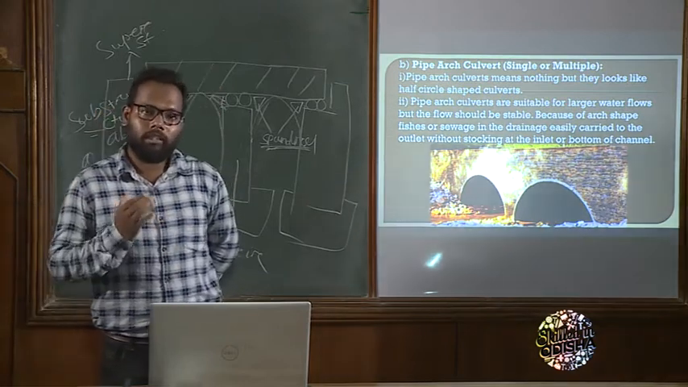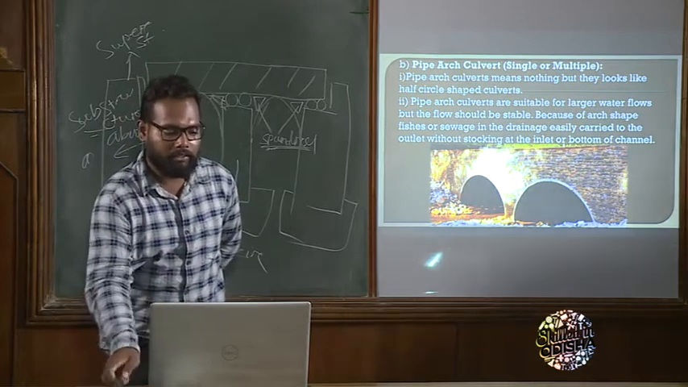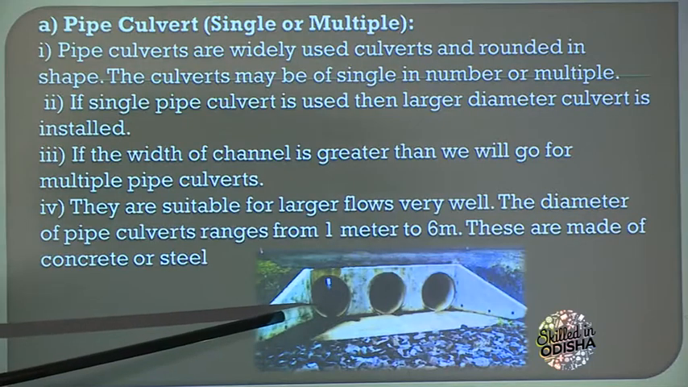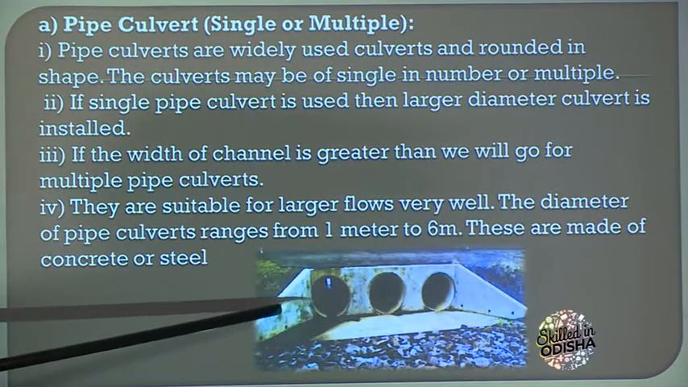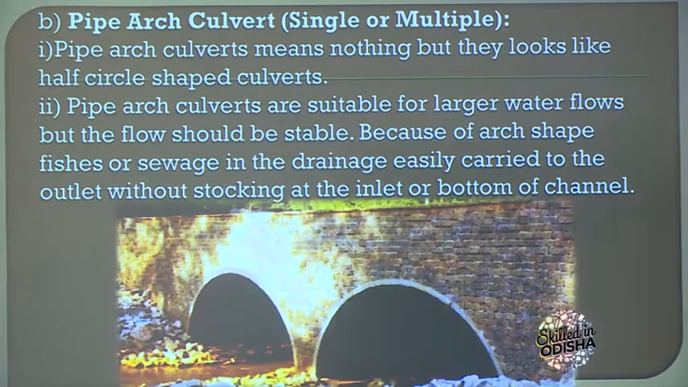Why? If we go for a pipe culvert, that is, this type of culvert, then the sewage or sediment settles at the bottom of this pipe. But as the arch culvert is half circle, there is a very little chance, I mean a minimal or negligible chance, of settlement of the sewage.